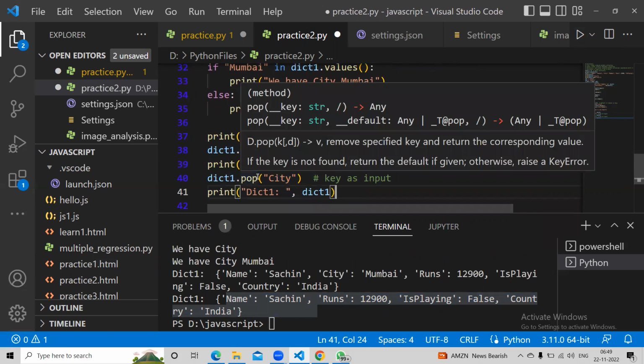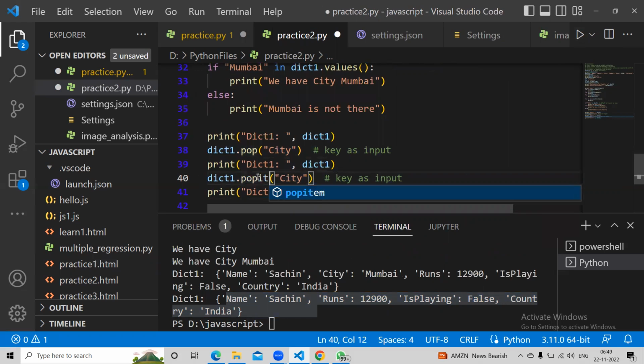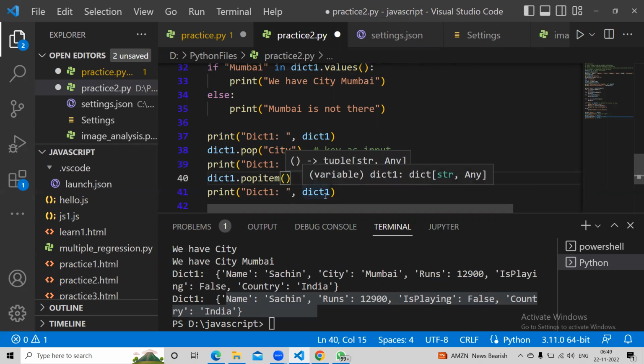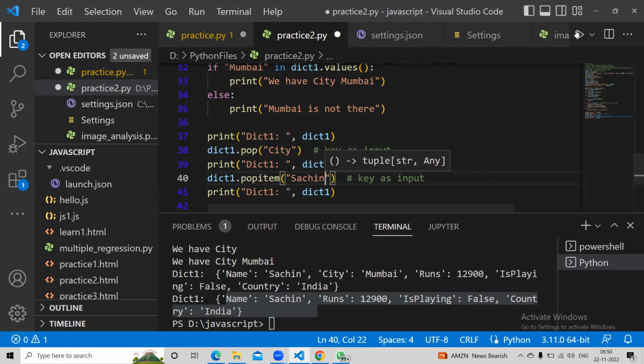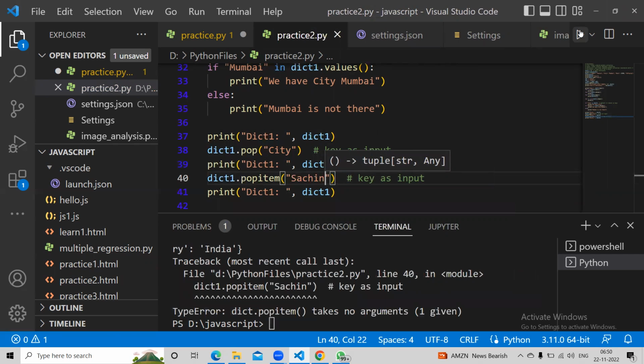Now I want to remove Sachin itself. So I'll say popitem. You can give multiple values, tuple, string, right? So I want to remove Sachin. It says popitem takes no argument.